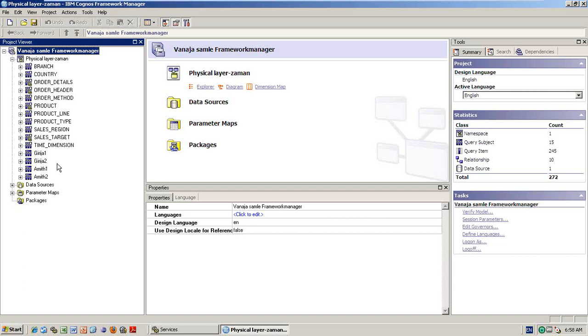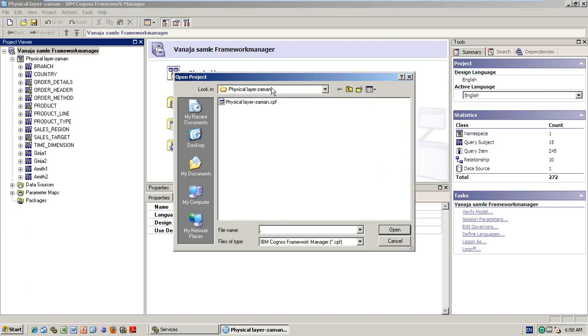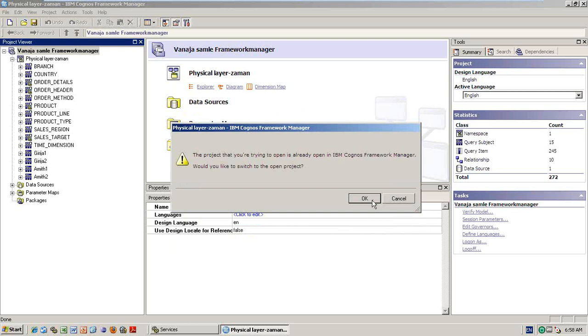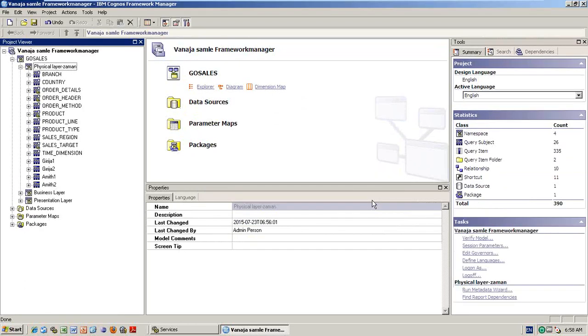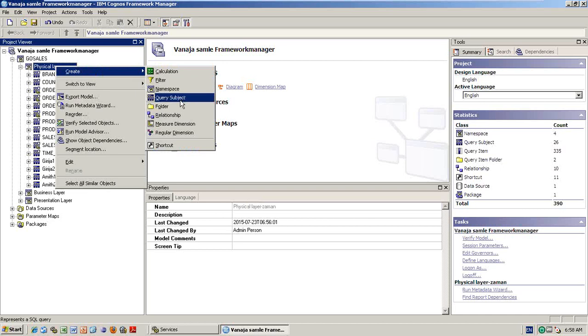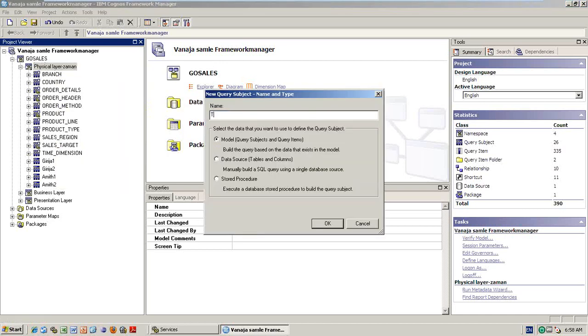In that type of situation, now save it. You open the physical layer and see everything is there, whatever you shared with him. Okay, I'm coming back to the original model. Say, for example, Vanaja is adding some tables to the physical layer. She is going to add one more table, okay, a test table.